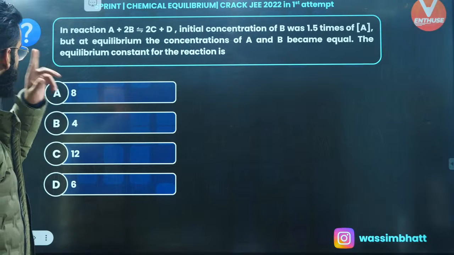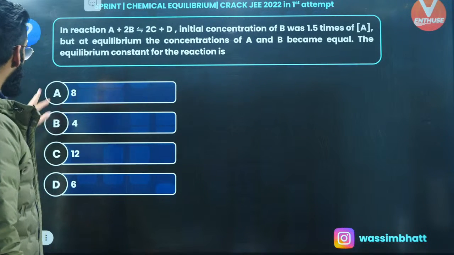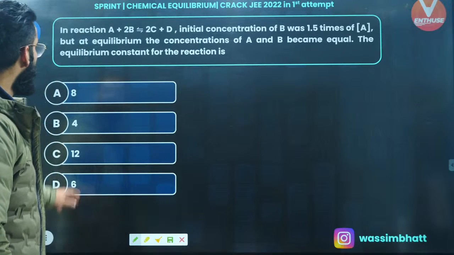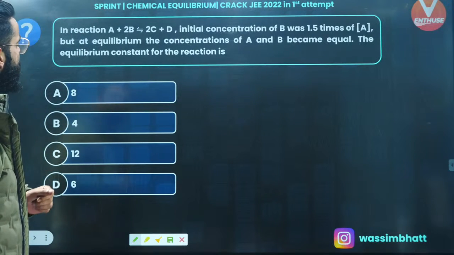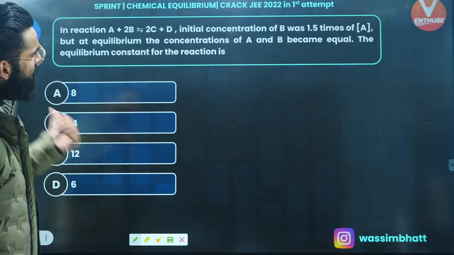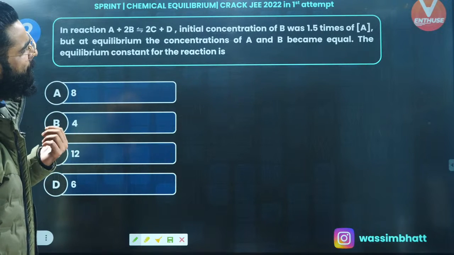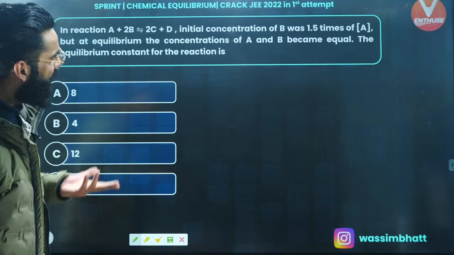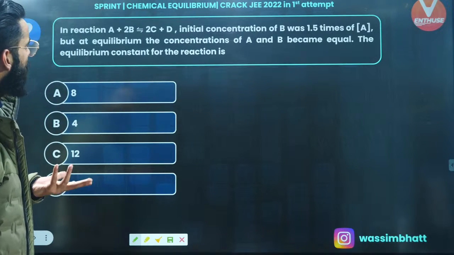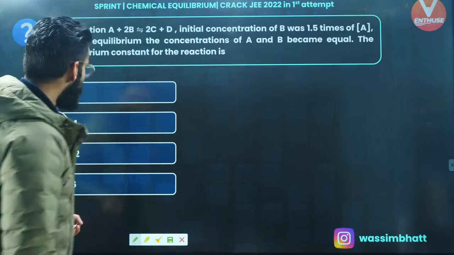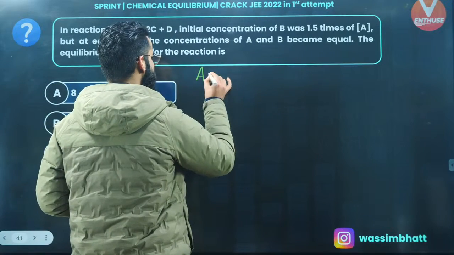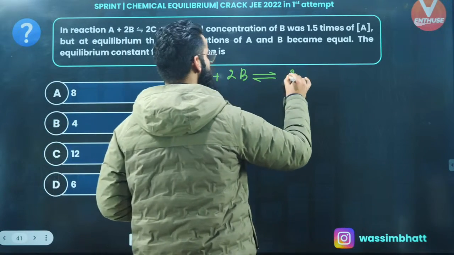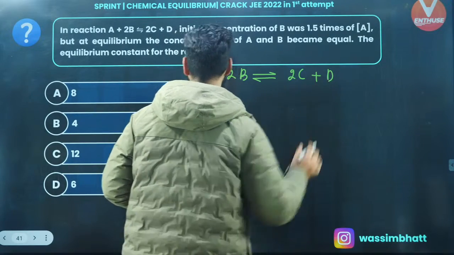Look at this question, guys. What does the question say exactly? Let's read the question first. In a reaction A plus B in equilibrium with 2C plus D, the initial concentration of B was 1.5 times that of A, but at equilibrium the concentration of A and B became equal. The equilibrium constant for the reaction is... See, it's again a simple question. The reaction given to me is A plus 2B in equilibrium with 2C plus D. This is the reaction which is given to me.